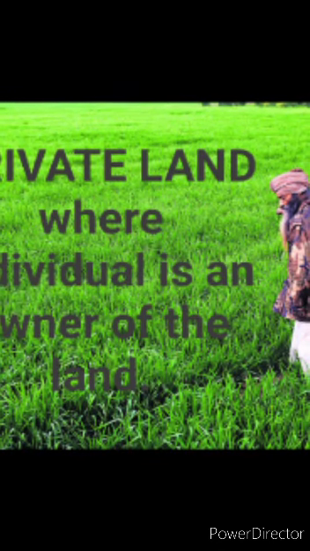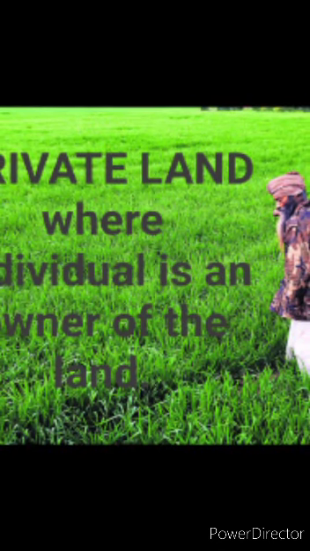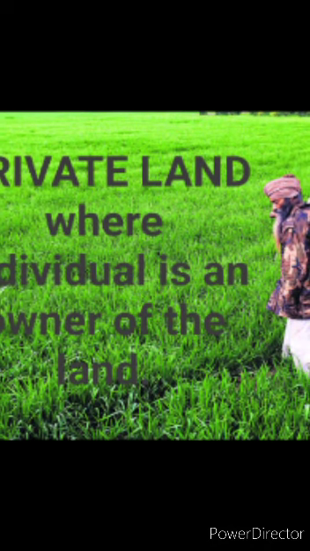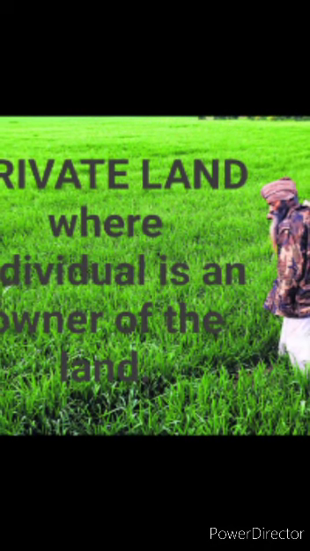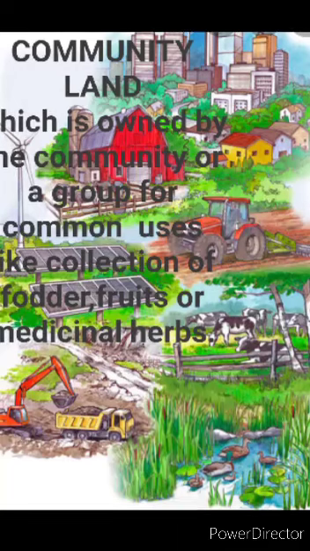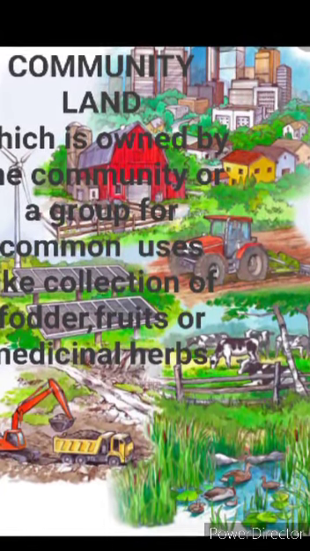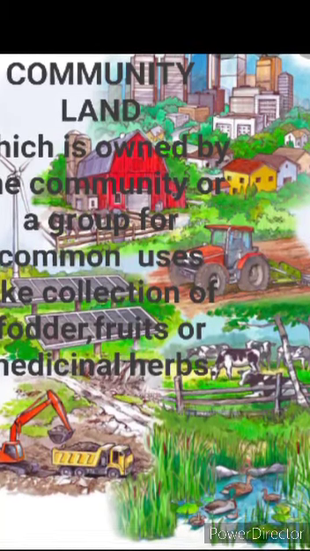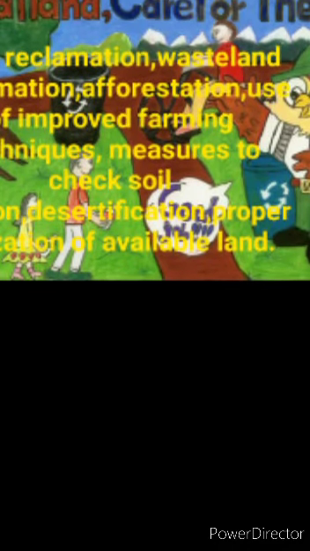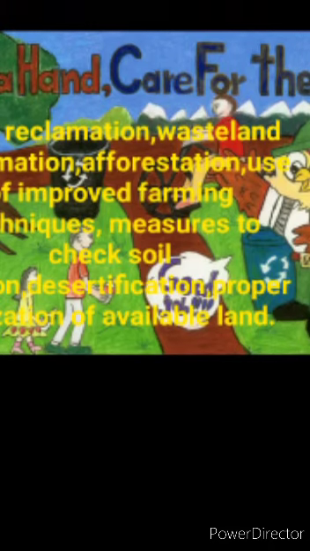Let us discuss private. Private ownership includes where an individual is an owner of the land, and community, this land is meant for common uses such as collection of fodder, fruits, nuts or medicinal herbs. Next topic is conservation of land.